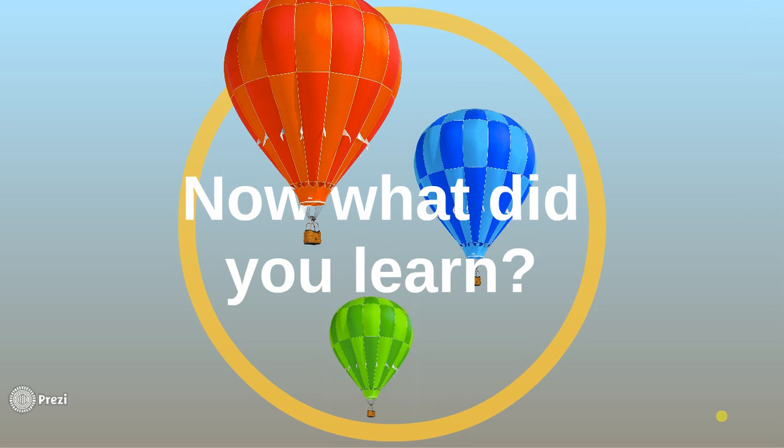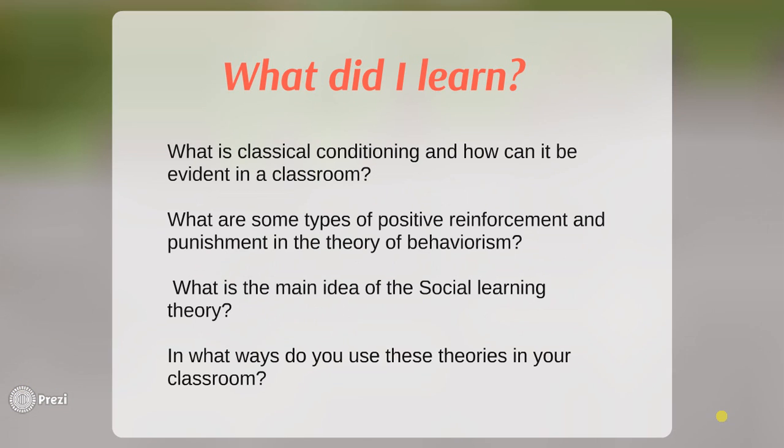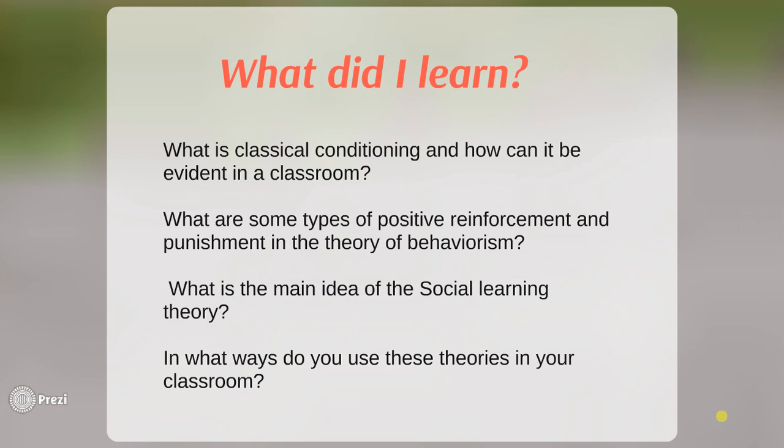Now, what did you learn from this lesson today? We're going to reference back to our objectives. What is classical conditioning and how can it be evident in a classroom? Classical conditioning is when you have one environmental stimulus and then a naturally occurring stimulus. We all use this in the classroom.